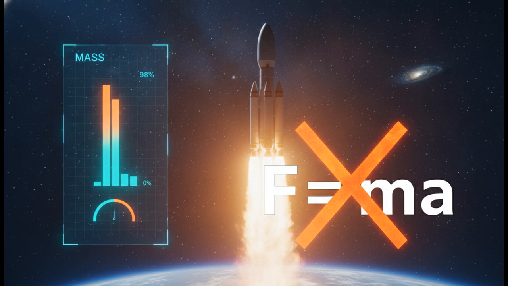Because of this, that core assumption required to use F equals ma is completely shattered. If you use F equals ma to calculate the force for a rocket launch, your math is fundamentally flawed, and you are not making it to the moon.